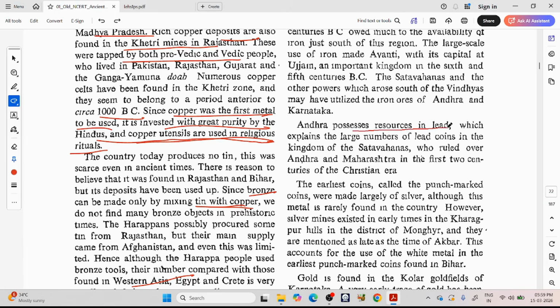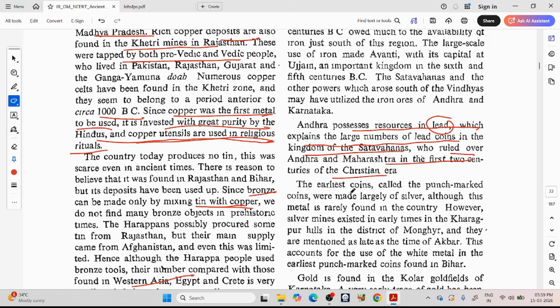Andhra possesses resources in lead, and this explains why there is a large number of lead coins in the kingdom of the Satavahanas. So Andhra has high resources in lead. The Satavahanas, who ruled over Andhra and Maharashtra in the first 2 centuries of the Christian era, issued many lead coins.